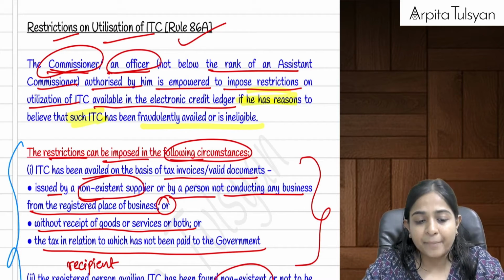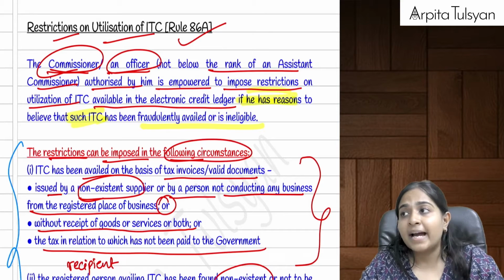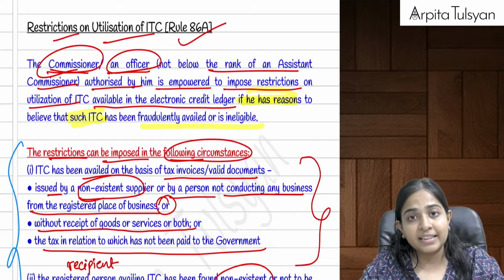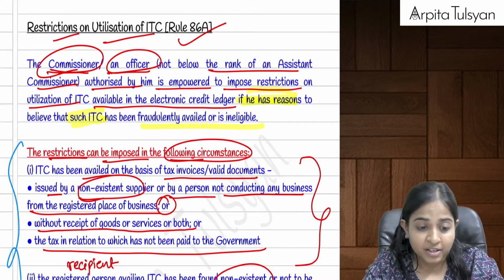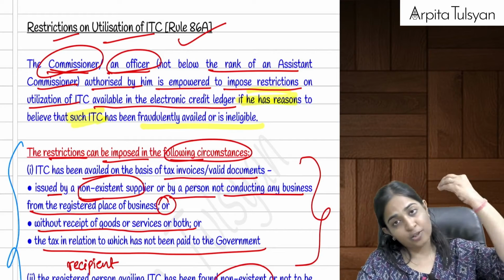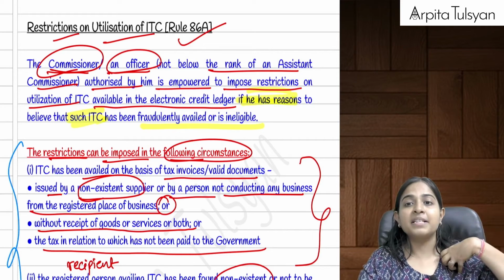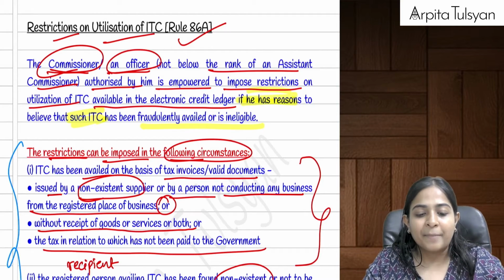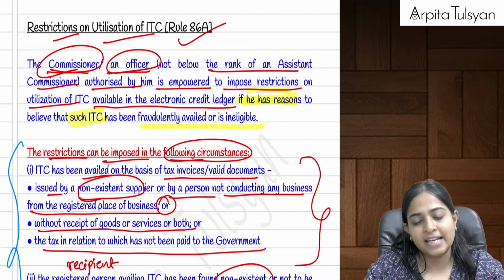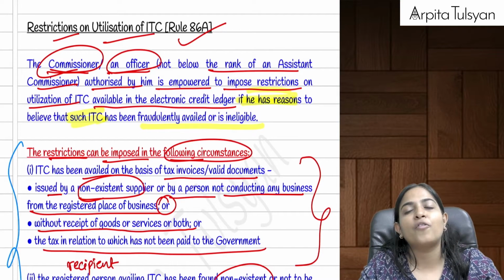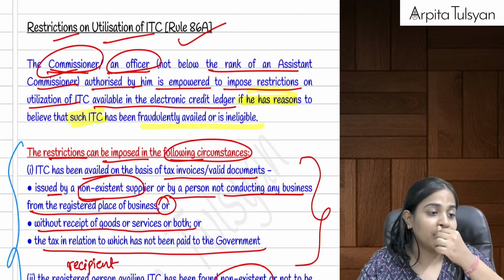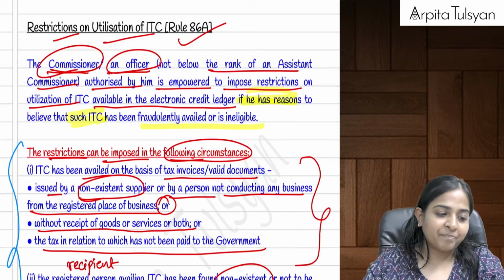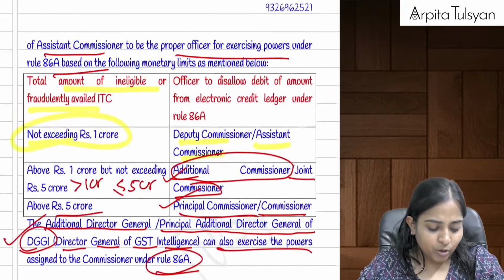For example, let's say the supplier is a non-existent, bogus supplier. Or if I have taken the credit but have not received the goods or services. Or if the taxes do not at all reach the government, or if the recipient is a bogus person, non-existent, existing only on paper but not actually existing, then such cases are cases of fraud. Therefore, the commissioner or the officer not below the rank of assistant commissioner can put a restriction on us, that we cannot utilize the ITC.